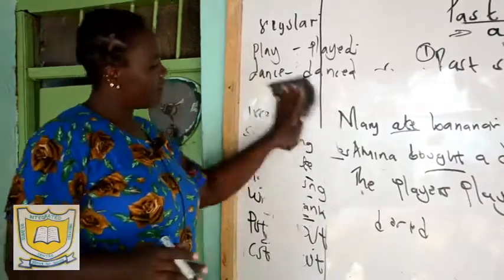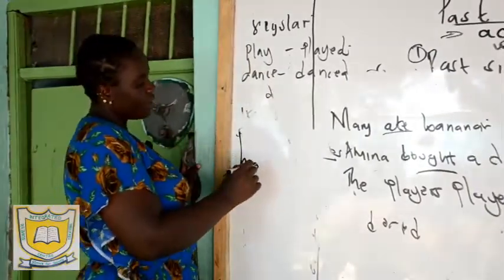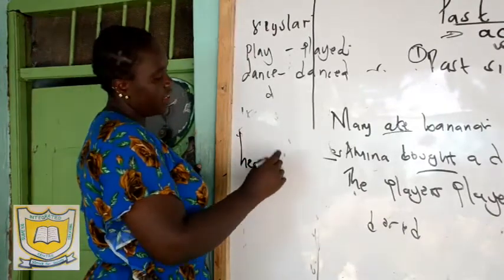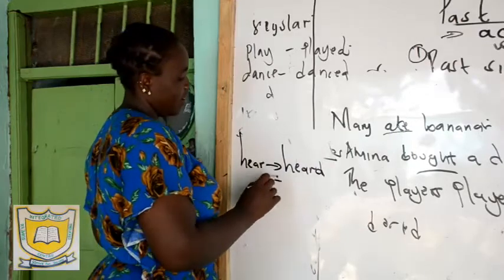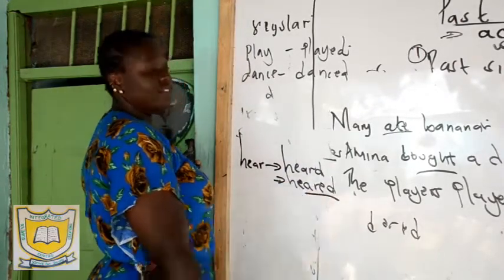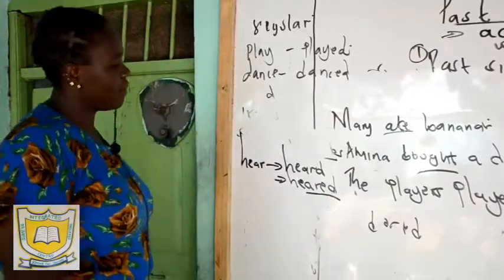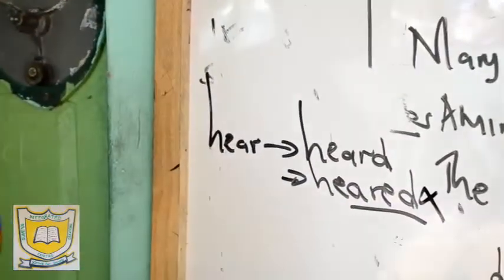And on that note, the past tense of the word hear is heard. For example, here, today, yesterday, you heard. Now, I've seen in your composition most of you write hear. Most of you write what? Hear. This is wrong. Present tense is hear, past tense is heard.